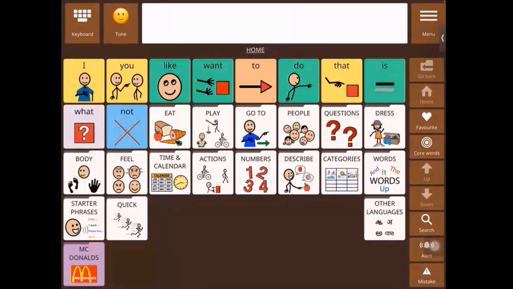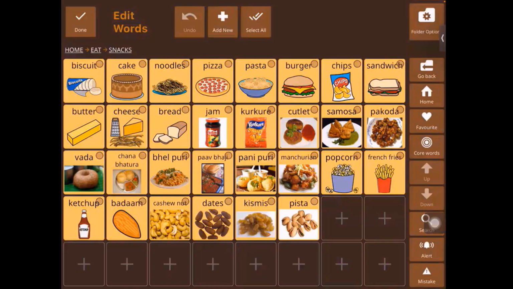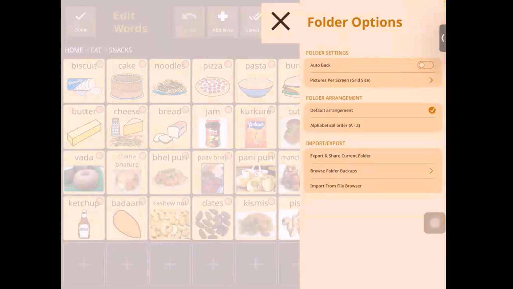The next one is we can change the folder arrangement. Let's go into the snacks folder for this, right? So at the moment, this folder is in a default arrangement. So you have biscuit, cake, noodles, pizza, pasta, burger. This is how the arrangement is. Now let's say your Avaz user prefers a more alphabetical arrangement of folders.